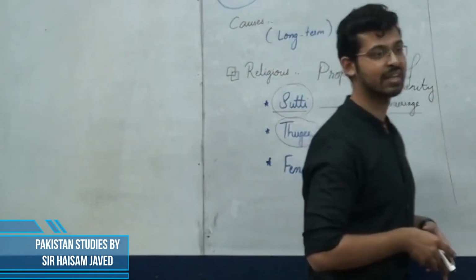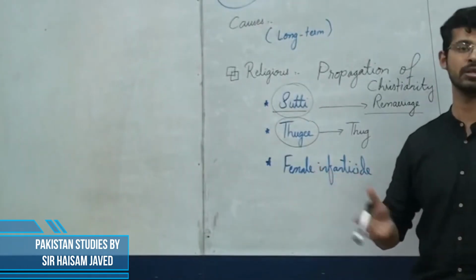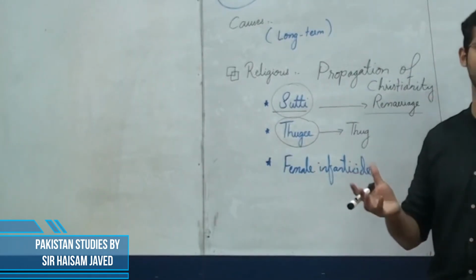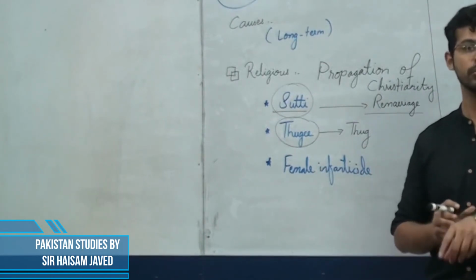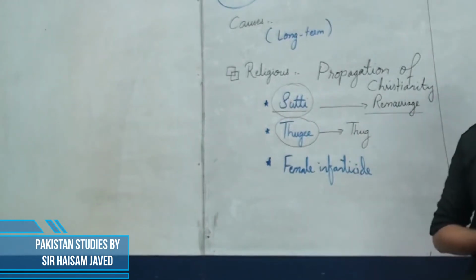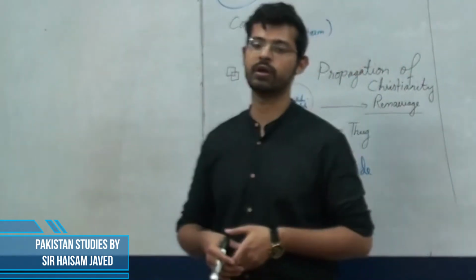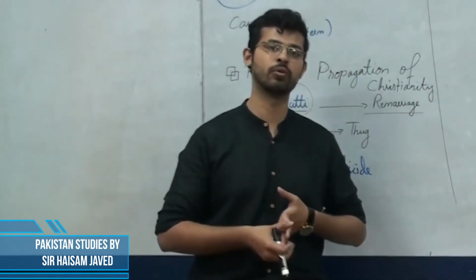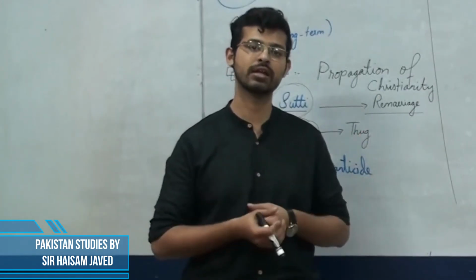So what was this thuggee culture? The thugs were actually a clan of criminals who used to become part of the caravans, and then used to loot those caravans after gaining their trust. One popular method of killing those people from whom they looted was the use of a scarf and strangling them.